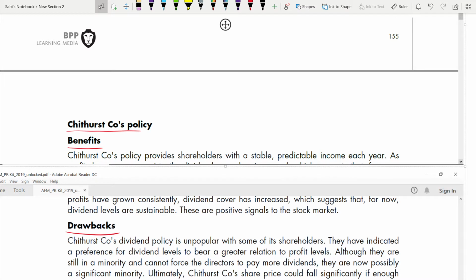Okay, so the benefit. Chithurst company's policies provide shareholders with a stable, predictable income each year. Yes, it's stable and predictable income each year. That is true. Even though the dividend is reducing, the change is very small. More or less, it's stable. As profit has grown consistently, dividend cover has increased, which suggests that for now, dividend levels are sustainable. These are positive signals to the stock market.